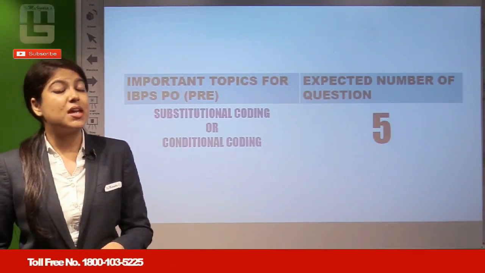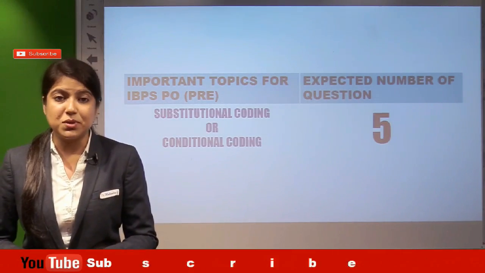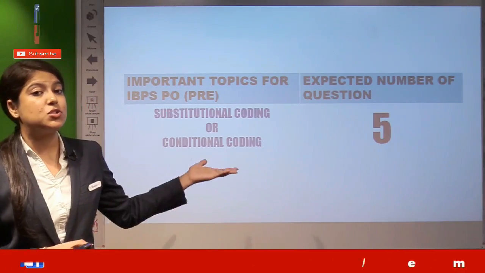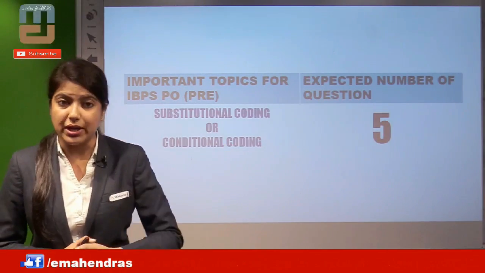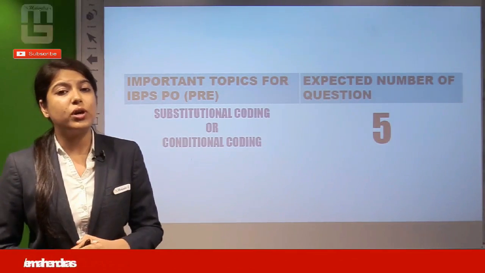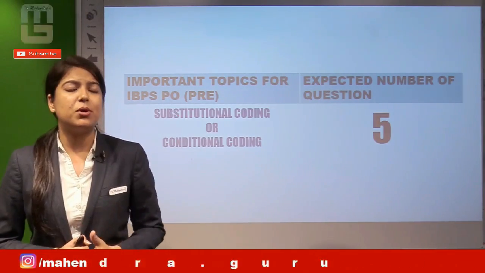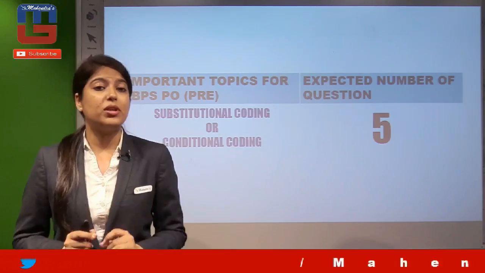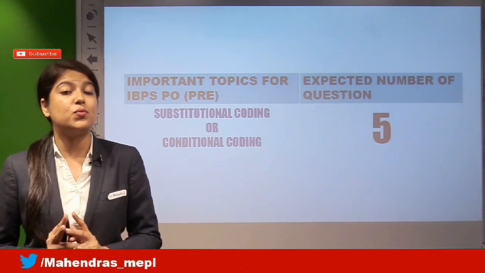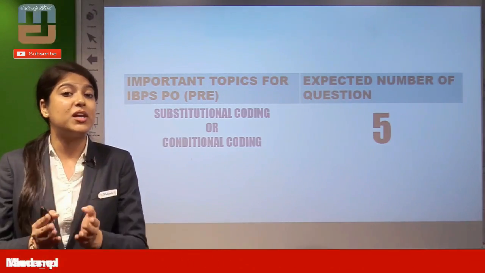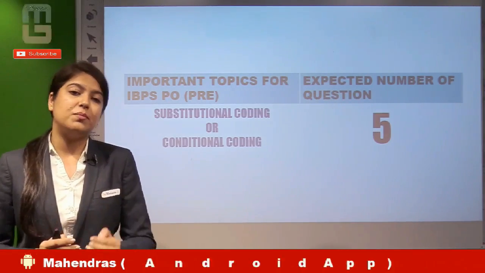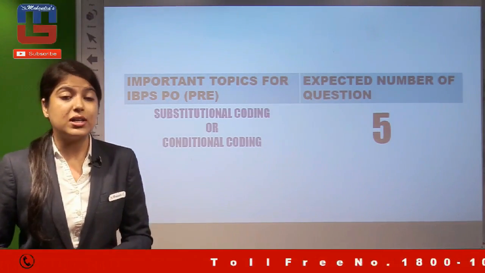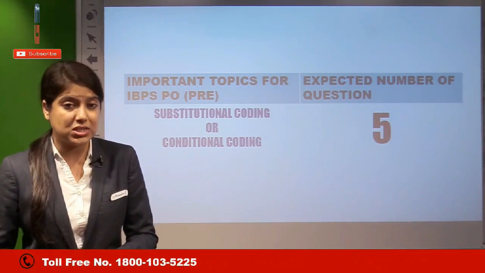Now here come the important topics for IBPS PO Prelims, and the first topic I have taken for you all is substitutional coding or conditional coding. In this substitutional coding or conditional coding, the expected number of questions is 5. Just look at this point: these are the expected number of questions, not the fixed ones, meaning these are supposed to come. Substitutional coding or conditional coding can make 5 questions from the topic.